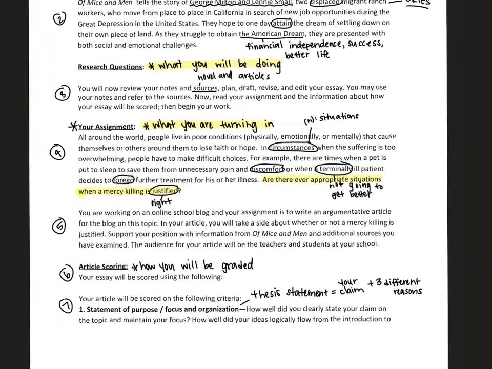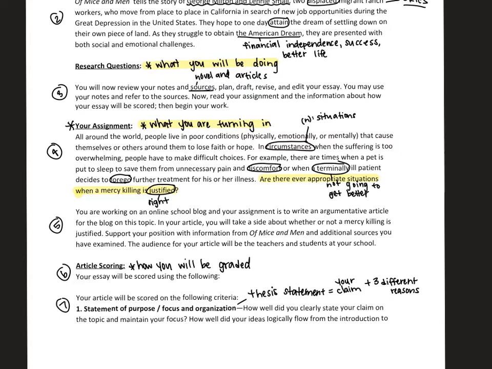All around the world, people live in poor conditions, physically, emotionally, or mentally, that cause themselves or others around them to lose faith or hope. In circumstances when the suffering is too overwhelming, people have to make difficult choices. For example, there are times when a pet is put to sleep to save them from unnecessary pain and discomfort, or when a terminally ill patient decides to forego further treatment for his or her illness. Are there ever appropriate situations when a mercy killing is justified? That is the question that you will ultimately be answering in your essay.